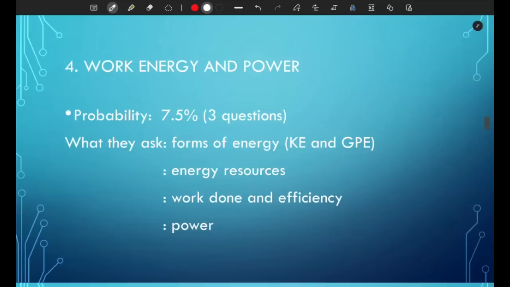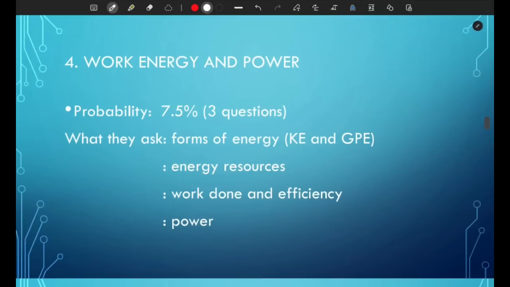The next topic is work, energy, and power. So the probability for this one is about 7.5%. So expect 3 questions on the paper. So what they ask you, they can ask you about the forms of energy, mostly kinetic energy and gravitational potential energy.